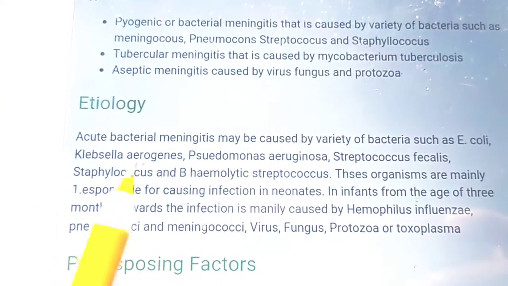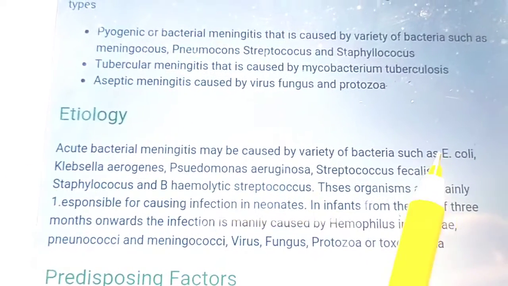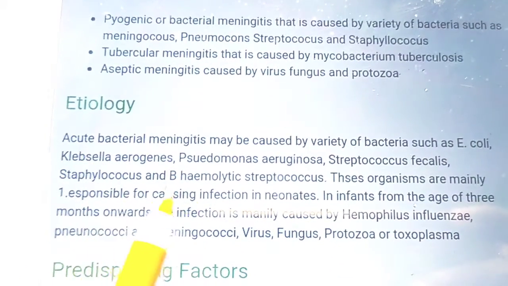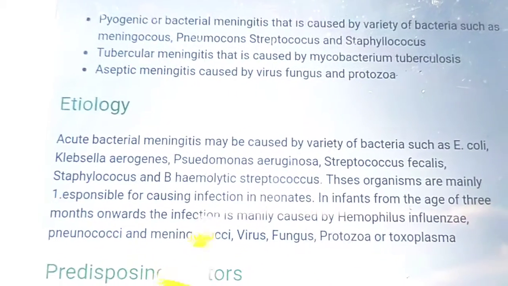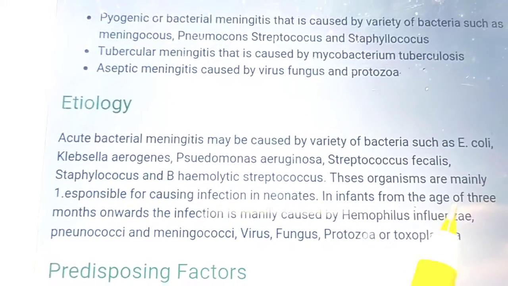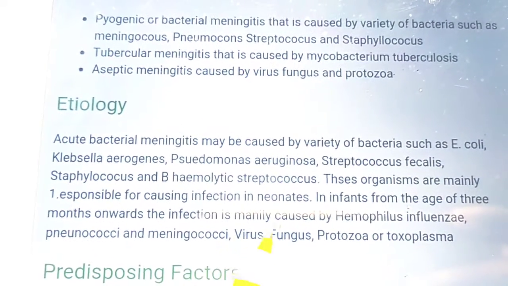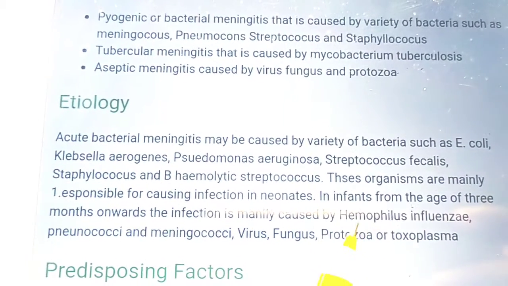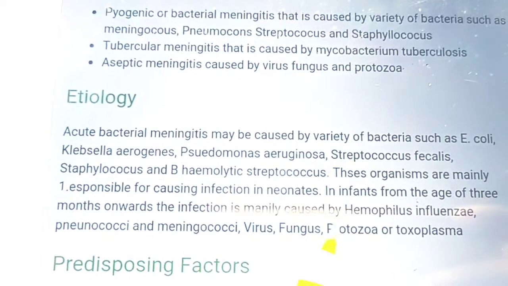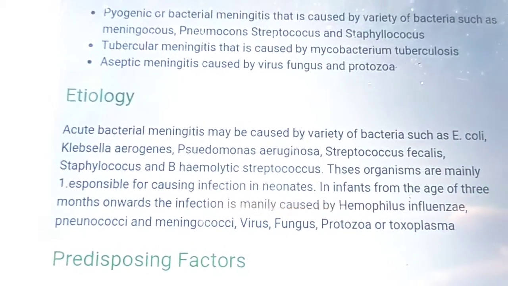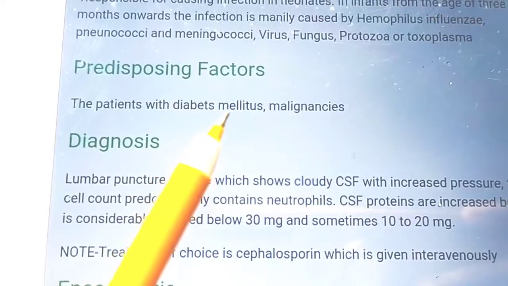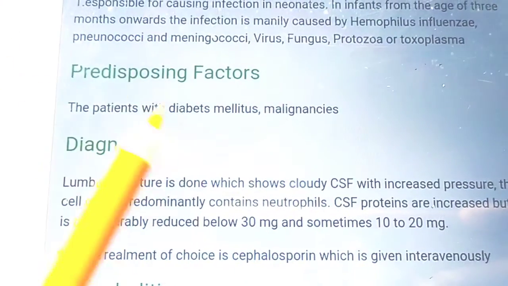Etiology. There is a variety of bacteria like E. coli, Klebsiella, Pseudomonas, Streptococcus, Staphylococcus, hemolytic Streptococcus. All these mainly cause the infection in neonates. In infants at the age of 3 months or onwards, the infection is mainly caused by Haemophilus influenzae, pneumococcus, meningococcus, virus, fungi and protozoa or toxoplasma. A predisposing factor is if the patient has diabetes mellitus or malignancies,